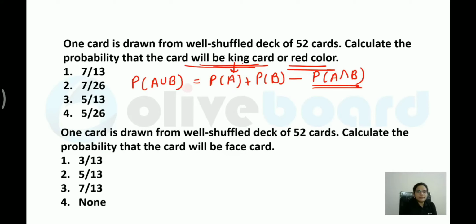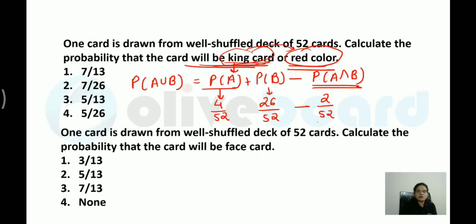So it will be a king card. King card means what is the probability? Let me write it over here. 4 by 52, because there are 4 kings. What is the probability of getting red card? So there are 26 red cards, 26 by 52. And what is the intersection point? Intersection means those king cards which are red. So how many kings are there in red? 2 red kings are there. So I have to write 2 by 52 over here.